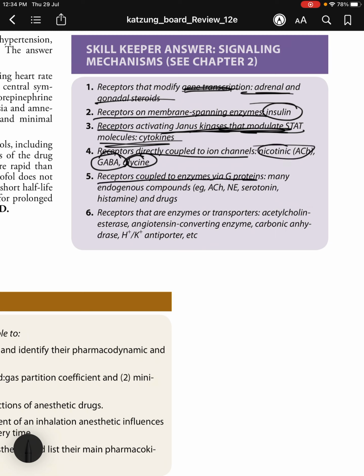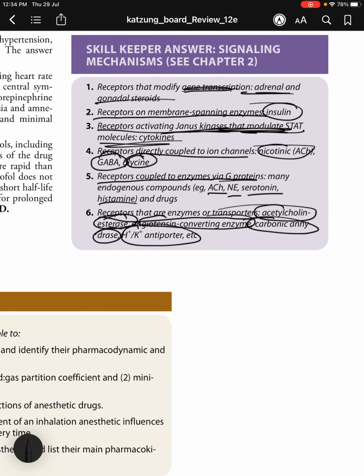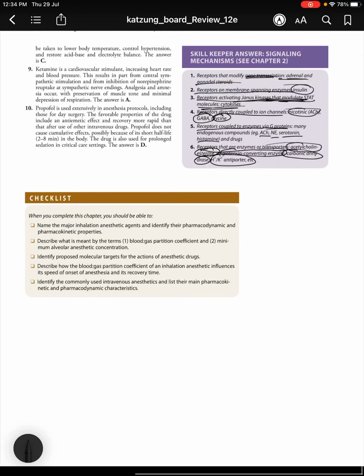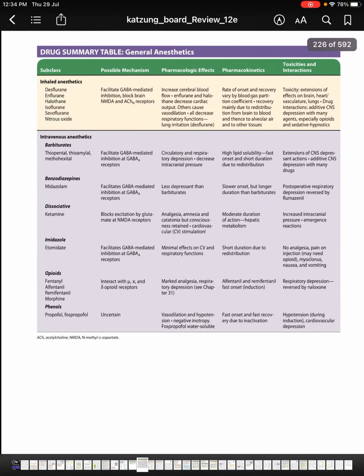Receptors coupled to enzymes via G proteins: you have many endogenous compounds such as acetylcholine, norepinephrine, serotonin, histamine, and drugs. And then receptors that are enzymes or transporters: you have acetylcholinesterase, angiotensin converting enzyme, carbonic anhydrase, H+/K+ antiporter, etc. Okay, so this is all about this chapter.